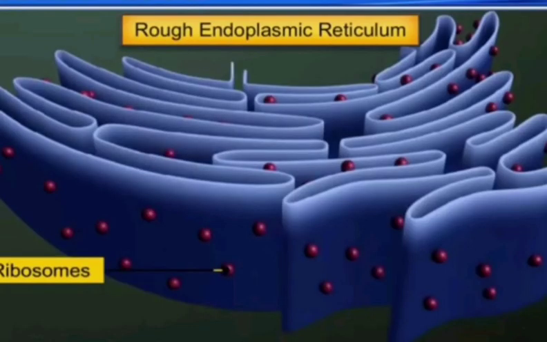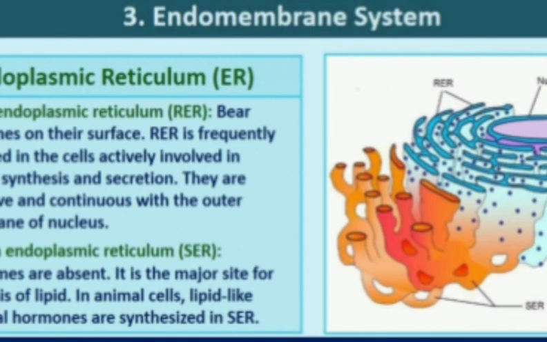Rough ER is mainly observed in the cells actively involved in protein synthesis and secretion because they are mainly involved in the synthesis and transport of proteins. On the other hand, the smooth ER is a major site for synthesis of lipids and steroid hormones.